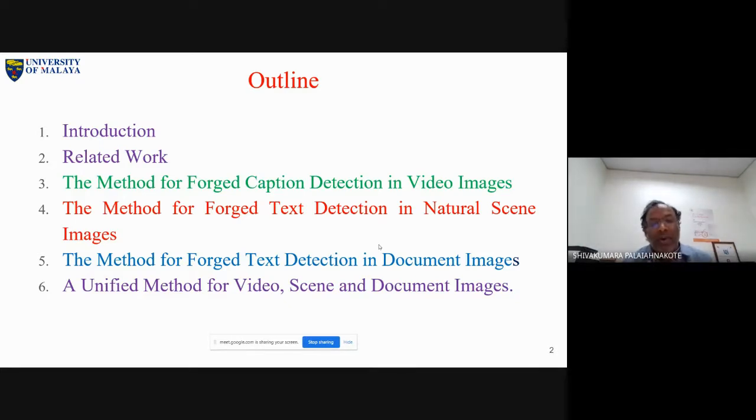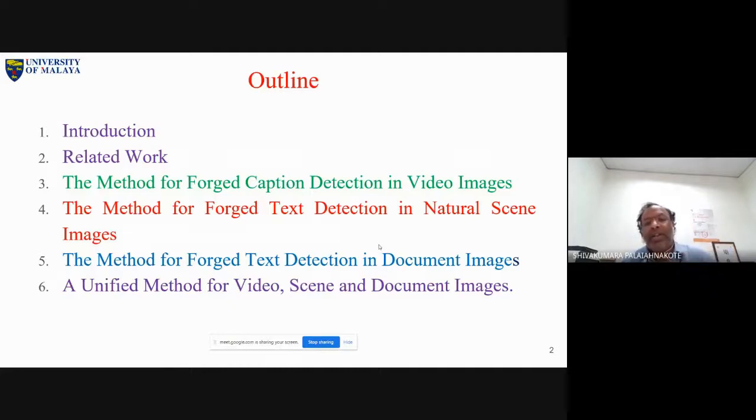Now, next one, forged text detection in document images. Document images are totally different from natural scene images, because document images have a plain, homogeneous background, and it exactly looks like a black and white sheet of paper, a page.